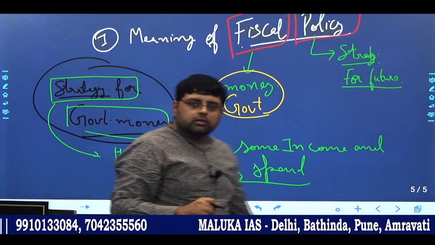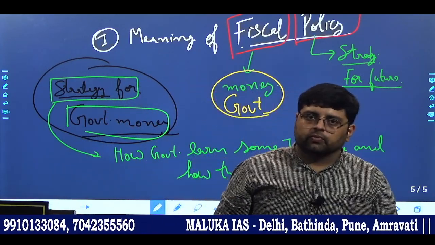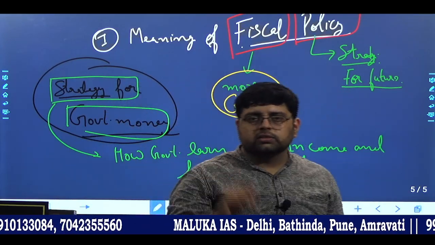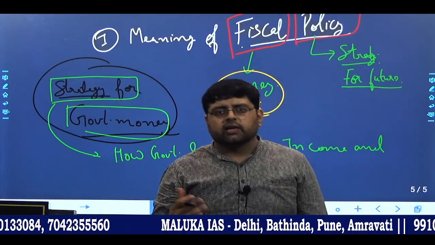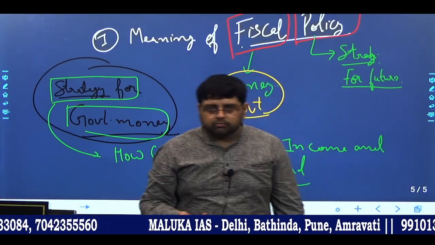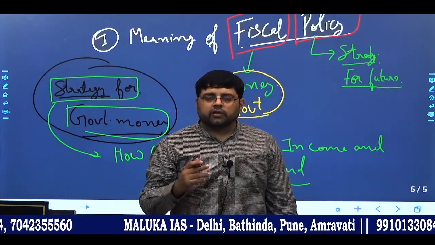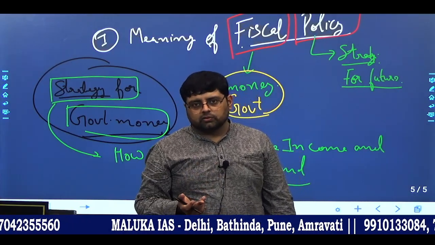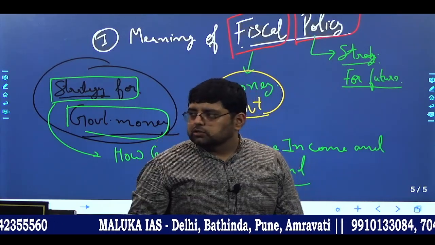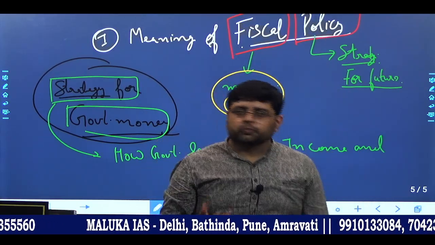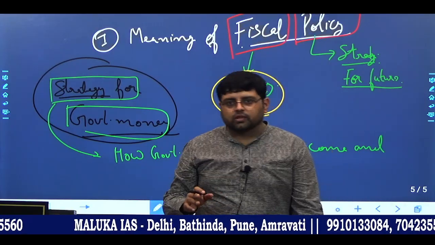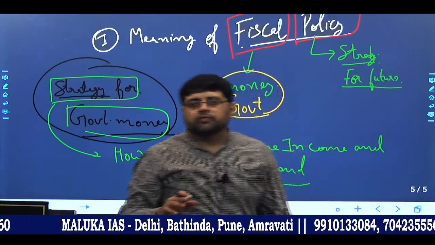If I say it in simple language, you guys are also working somewhere and getting some salary, so that is your income. Once you get that salary, you also plan where you have to spend it for a month. Whatever you spend, that is like the government's fiscal policy.